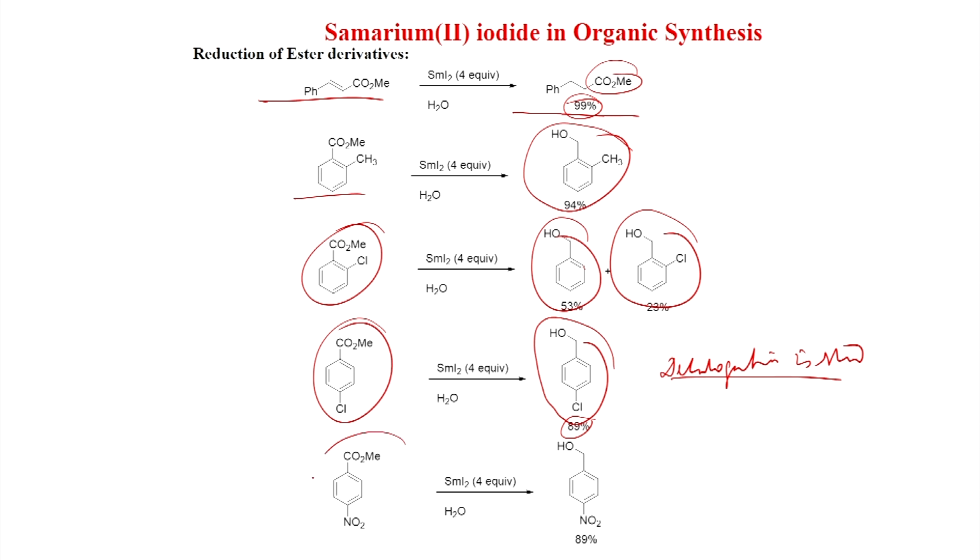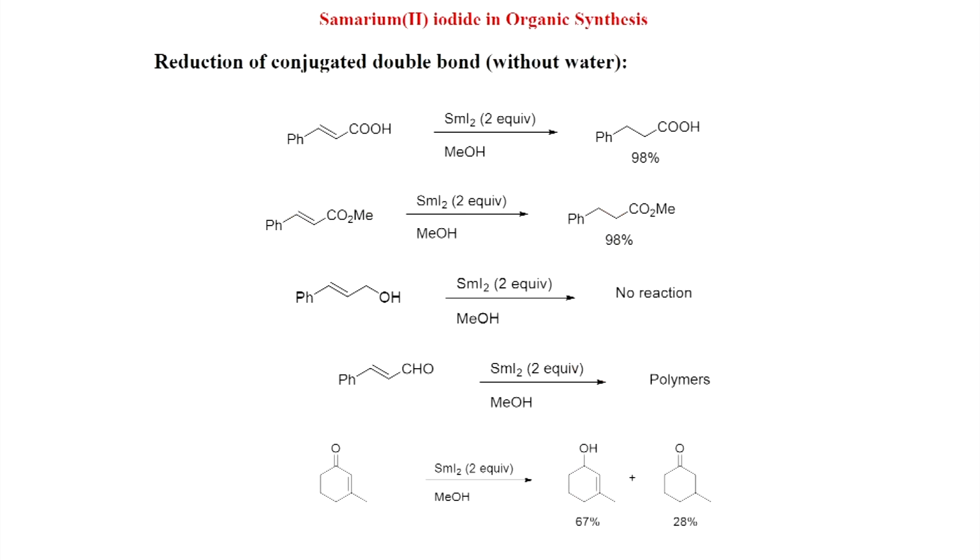And this is very important, a nitro and CO2Me group is there. So, with samarium iodide, selectively the α,β-unsaturated ester is reduced compared to nitro. So, nitro is untouched here, you get 89% yield of this product. And without water, this is a mild reducing agent.